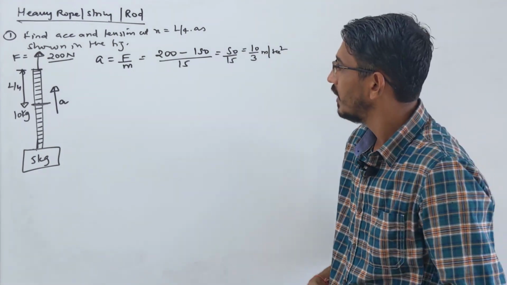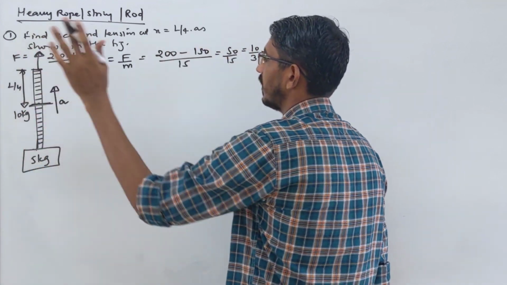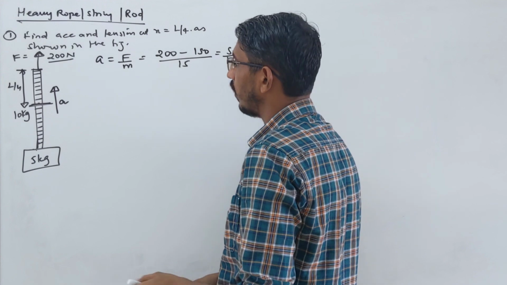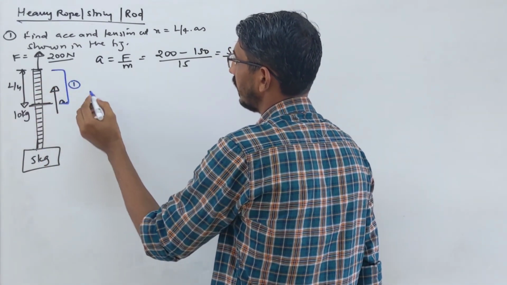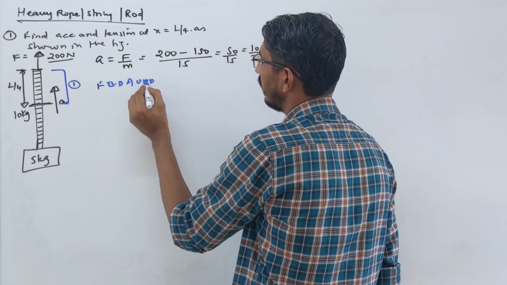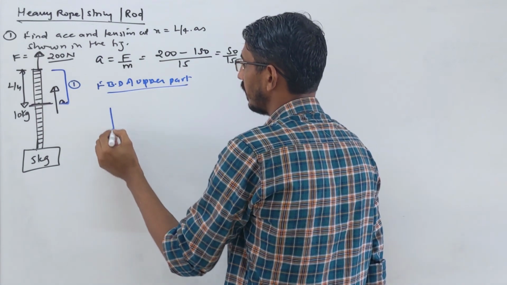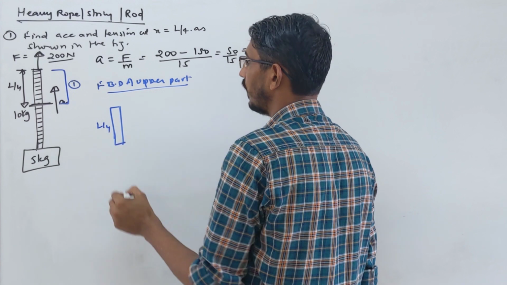Same procedure: we have to find the tension at this point. Let's cut and take the FBD of the upper part. You can take lower or upper, your choice, but this will be easier. So I'm writing the FBD of the upper part. This is your upper part of length L by 4.